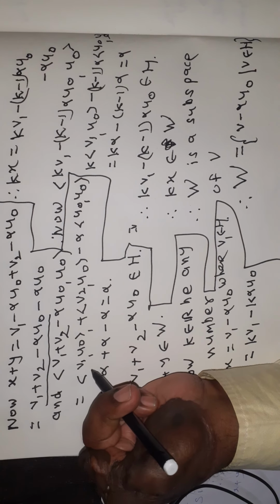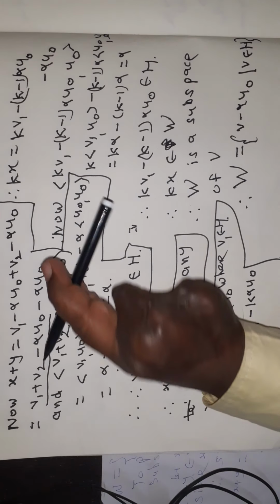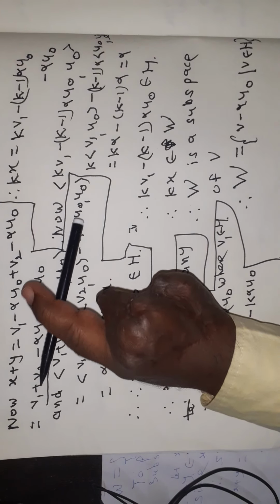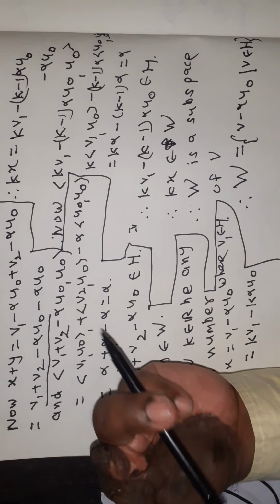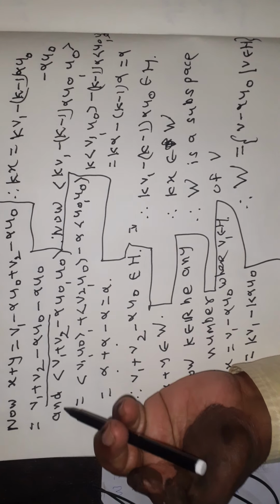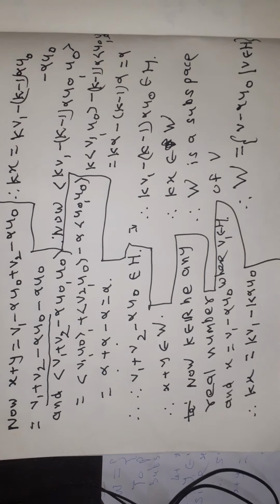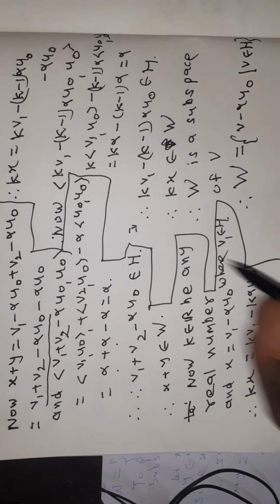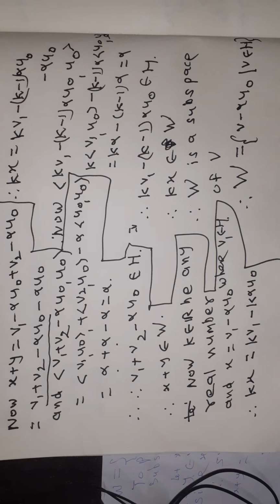But by definition of v1, angle bracket v1 comma u0 is equal to alpha. This is also equal to alpha, and u0 is a unit vector. Therefore, angle bracket u0 comma u0 is equal to norm of u0 square is equal to 1, and therefore we have angle bracket v1 plus v2 minus alpha u0 comma u0 is equal to alpha, and therefore v1 plus v2 minus alpha u0 belong to H, and therefore we are able to express x plus y in terms of elements of H minus alpha u0. Therefore x plus y belong to W.